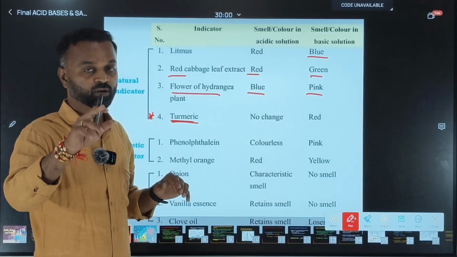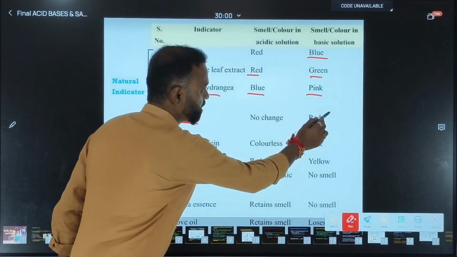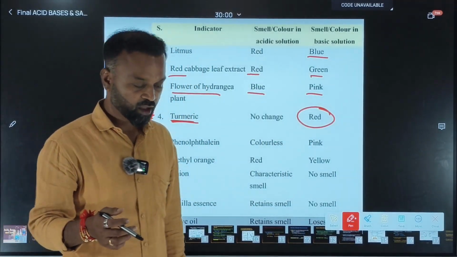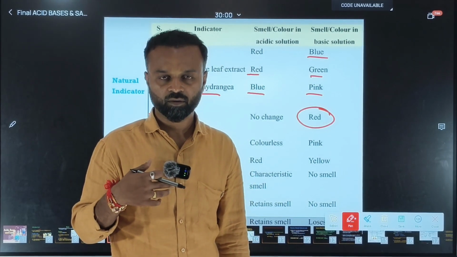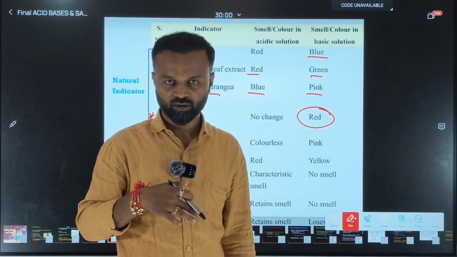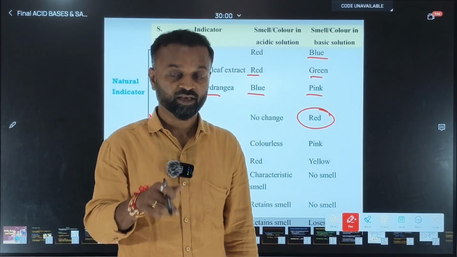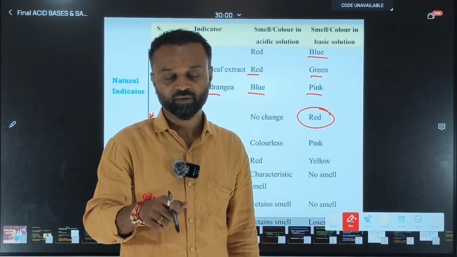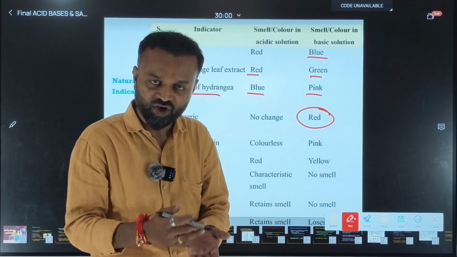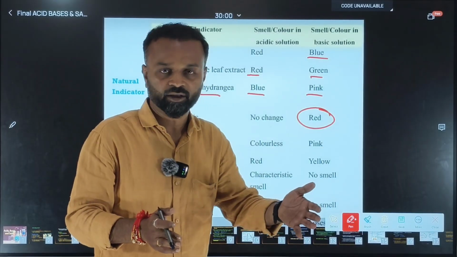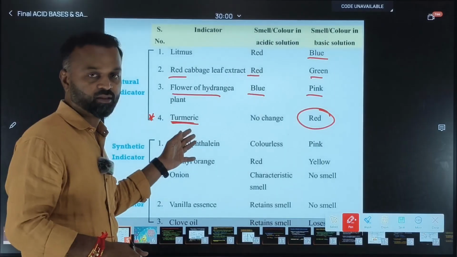But when it comes in contact with the base, definitely its color changes to red. That's the reason our mothers, whenever we have turmeric stains on our clothes, will not use soap, because she knows better than us. Why? Because of experiential learning. She has done it and she has seen that when she uses soap, the turmeric stain is changing its color from yellow to red. So that's the reason they will not wash with soap whenever we have turmeric stains on our clothes.